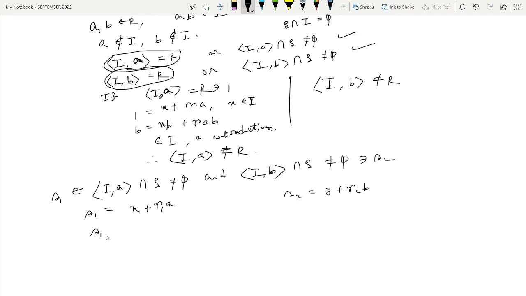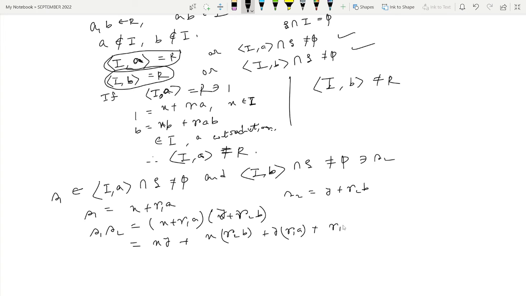Now calculate S1 S2, which is equal to x plus R1A times y plus R2B, and after this multiplication we have xy plus xR2B plus yR1A plus R1R2AB.